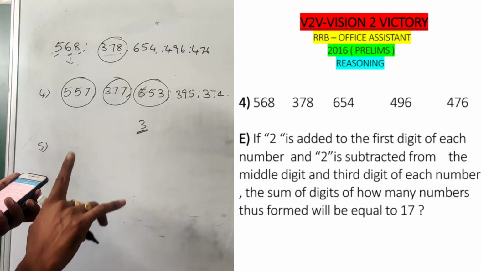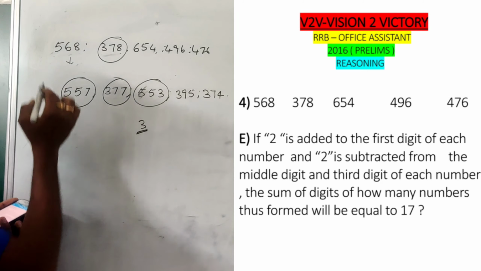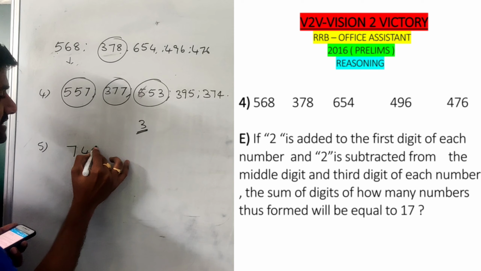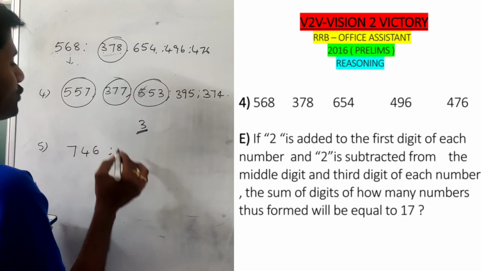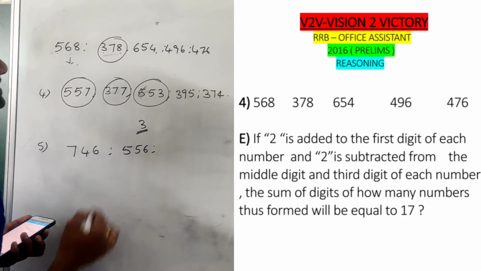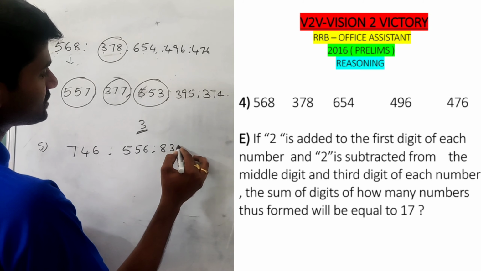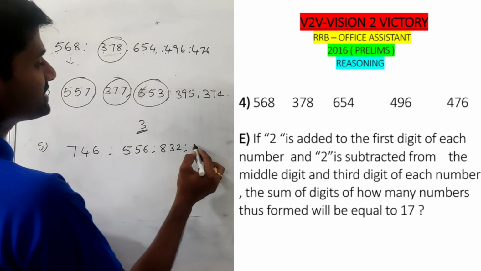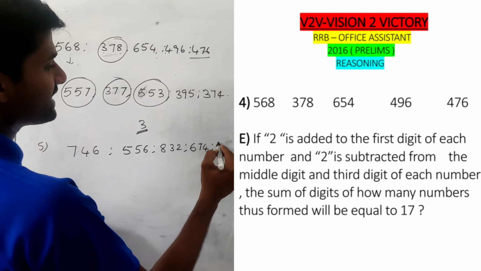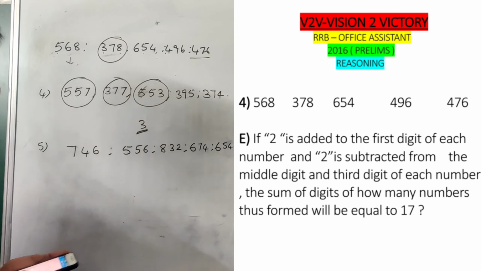If 2 is added to the first digit and 2 is subtracted from the second and third digits: 568 becomes 746; 378 becomes 556; 654 becomes 832; 496 becomes 974; and 476 becomes 654.